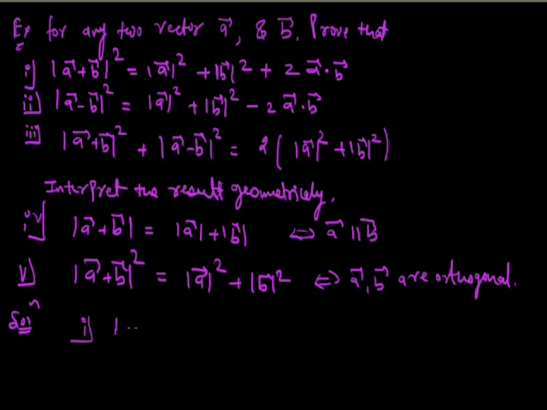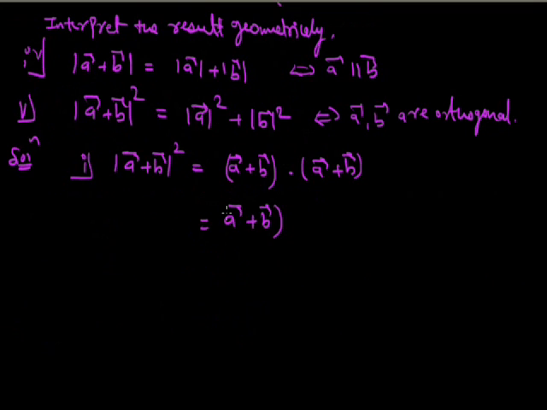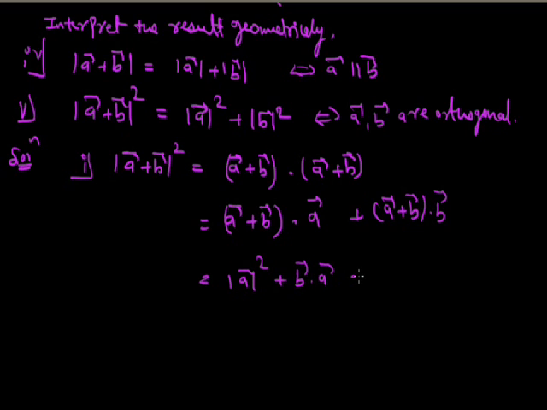Now first, magnitude of A vector plus B vector whole square, we can write as A vector plus B vector dot A vector plus B vector, that is magnitude of A vector square plus B vector dot A vector plus A vector dot B vector plus magnitude of B vector square.